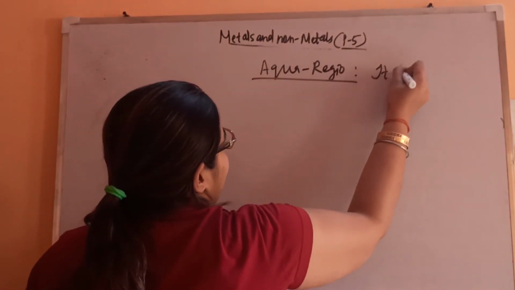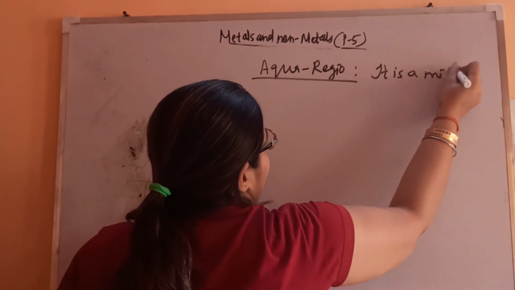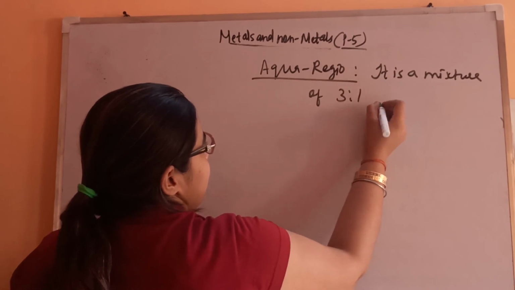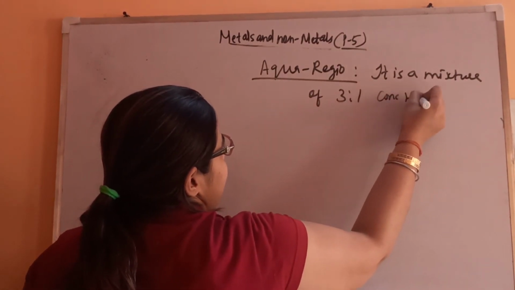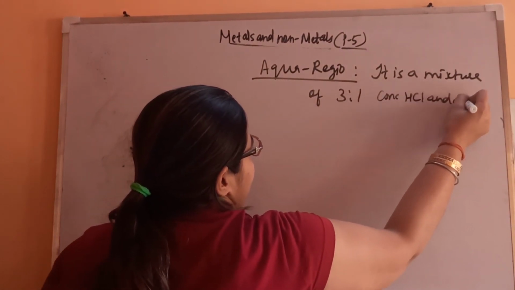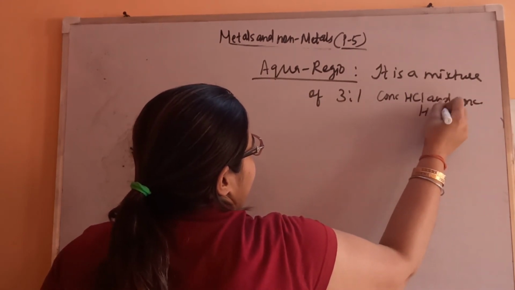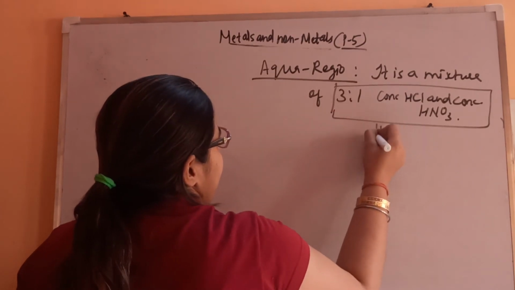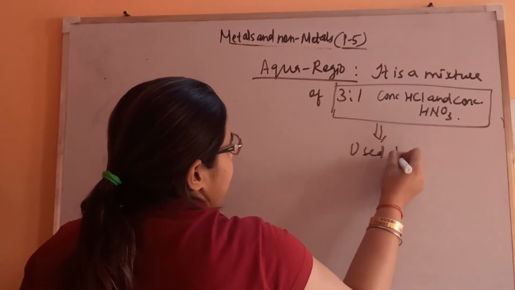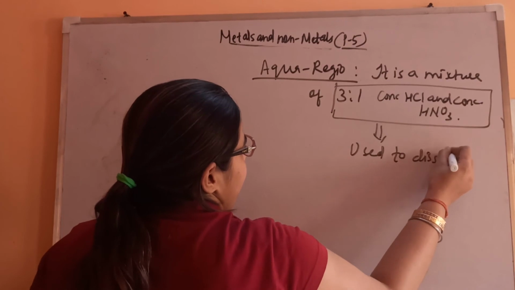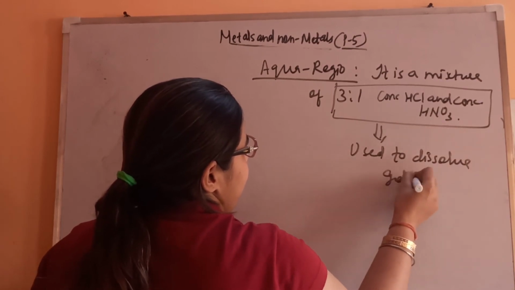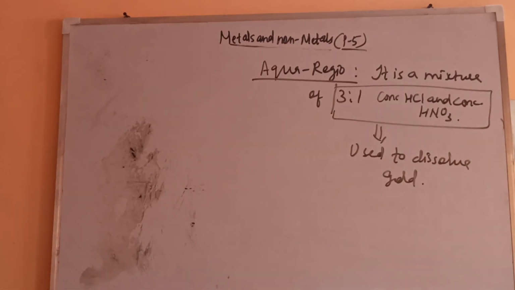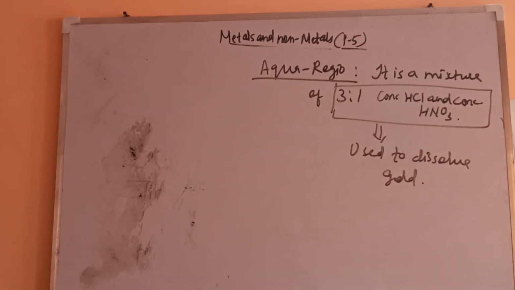It is a mixture of 3:1 conc. HCl and conc. HNO3. This mixture is known as aqua regia, used to dissolve gold.